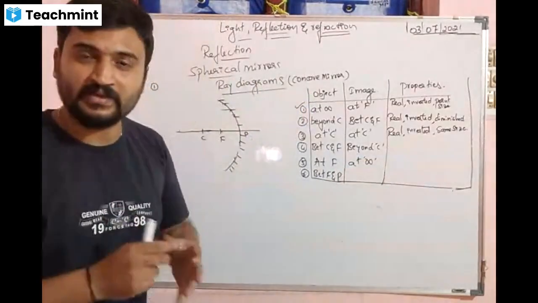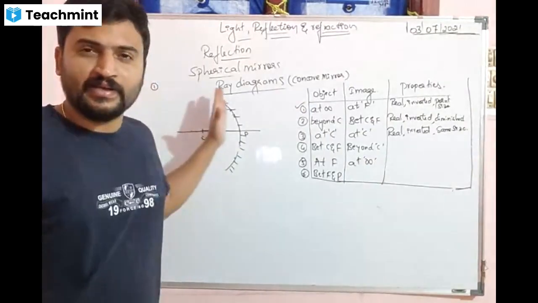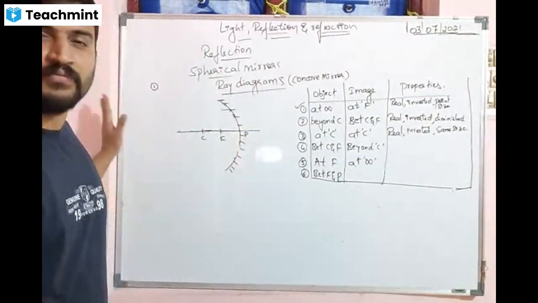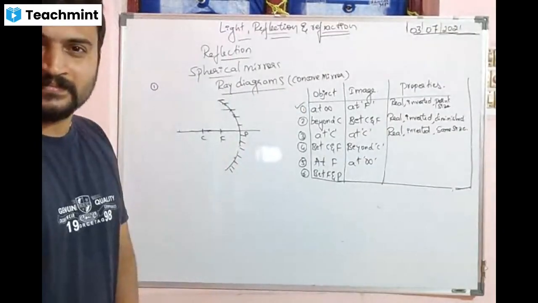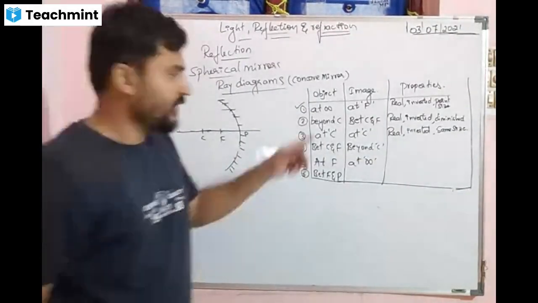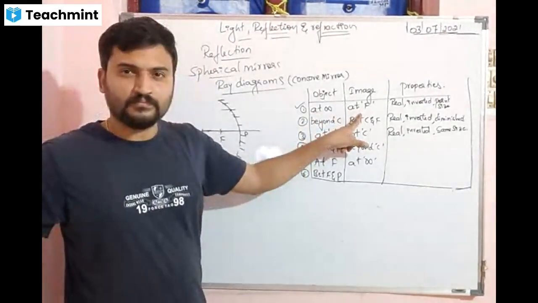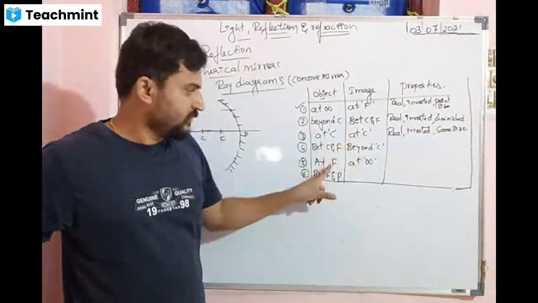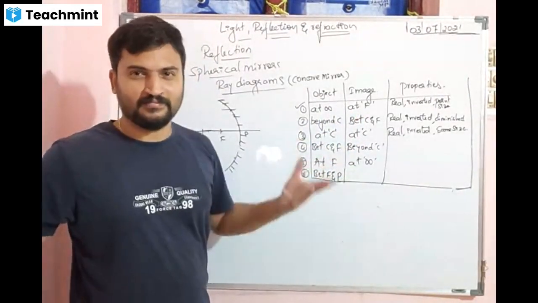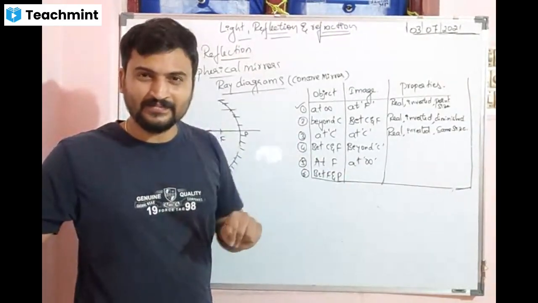Did you see some interesting pattern? When the object is coming nearer and nearer to the mirror, the image is going farther and farther from the mirror. This is one pattern. Second pattern. At infinity. At F. At infinity. Can you recognise the pattern? Yes, sir.